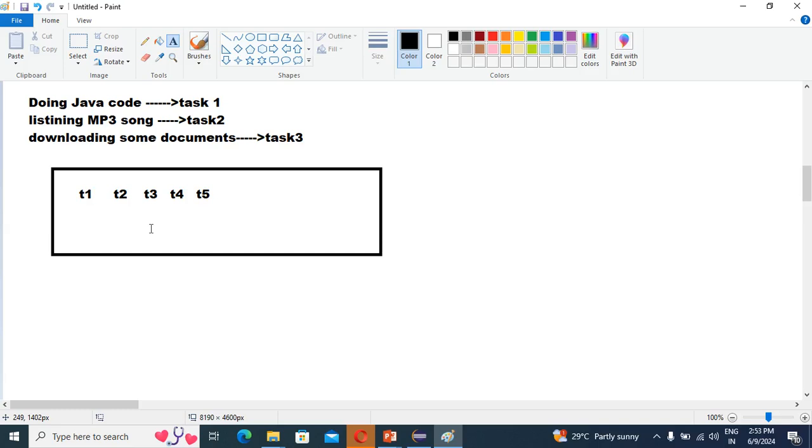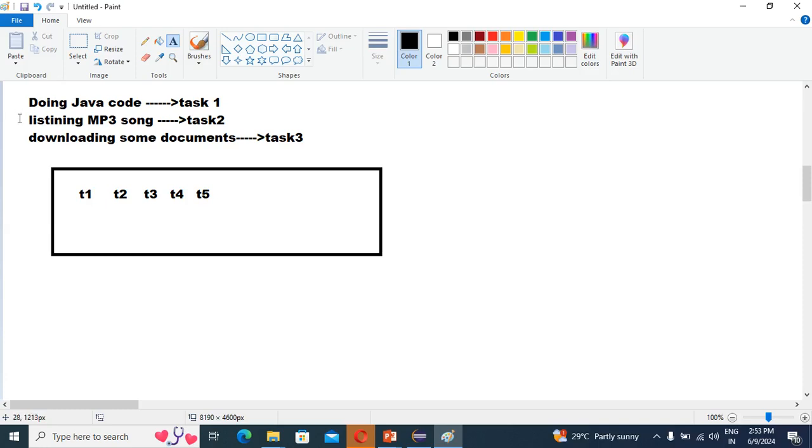What I have told you: in multi-threading, each and every thread is a separate independent part, because thread T1 does not depend on thread T2. Similarly, T2 is not interdependent on T3, T3 is not interdependent on T4, and T4 is not interdependent on T5. Just like multitasking, already I have shown you.